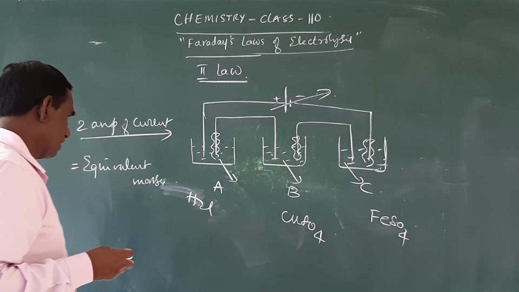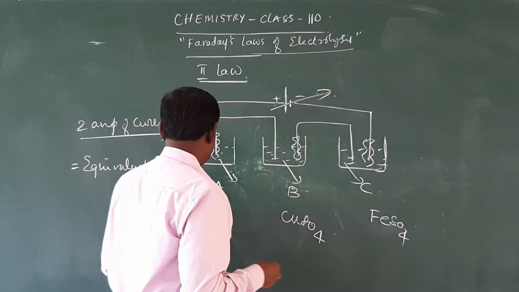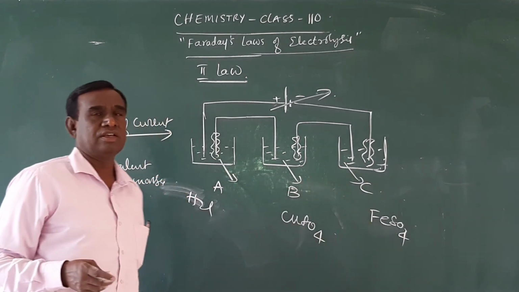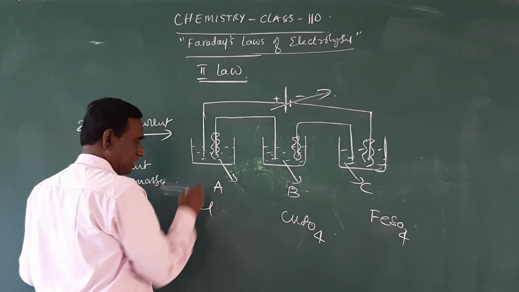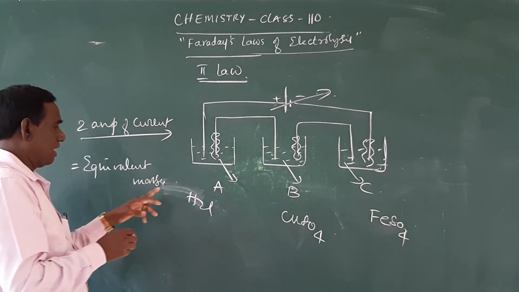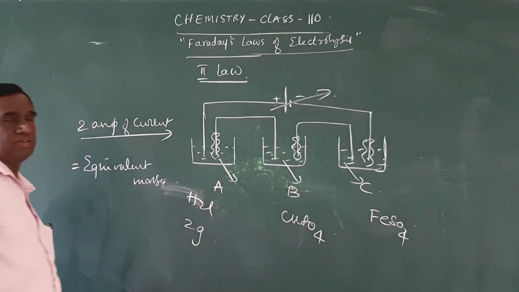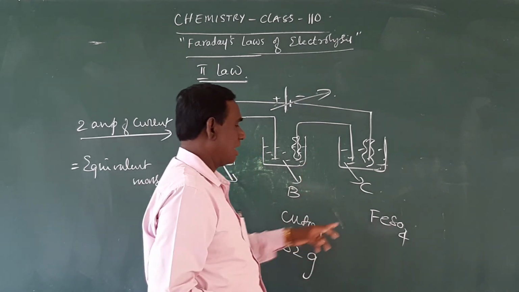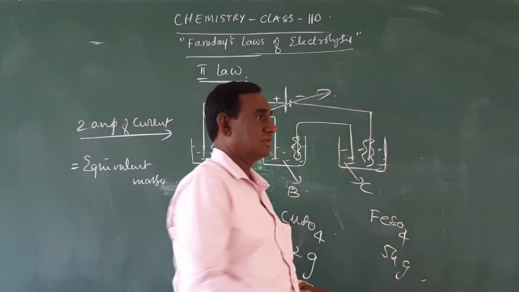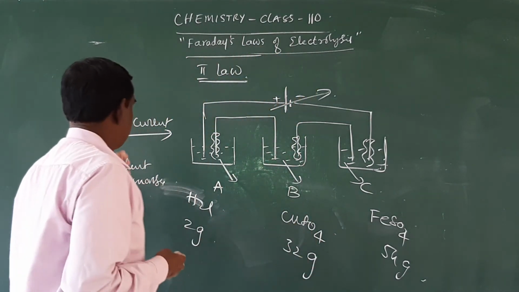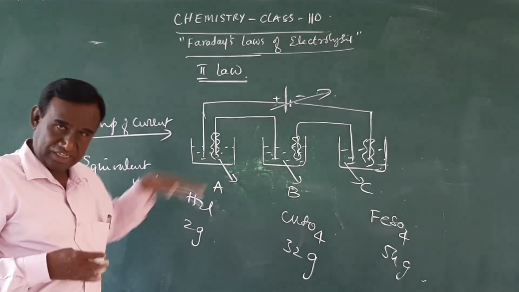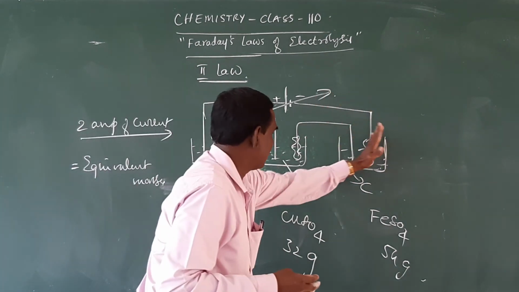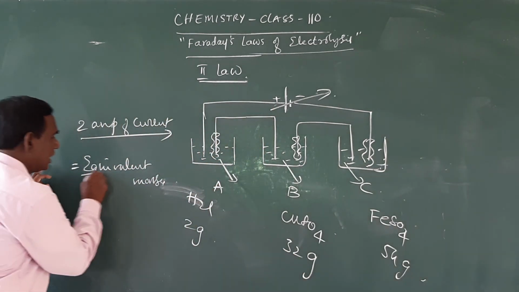So for example, this is A, B, C. When 2 amperes of current is passed through HCl, copper sulfate, ferrous sulfate, we know that in the HCl we have only 2 grams of hydrogen deposited, and here copper 32 grams and iron 54 grams. So therefore, it is confirmed that when the same amount of electricity is passed through different electrolyte solutions, the mass of the substance deposited at the different electrodes will depend upon their equivalent masses.